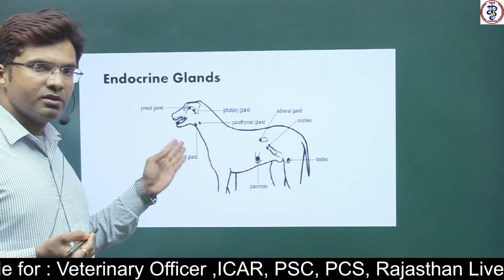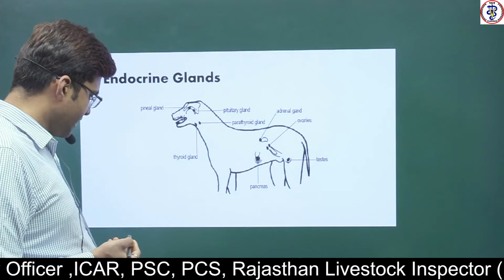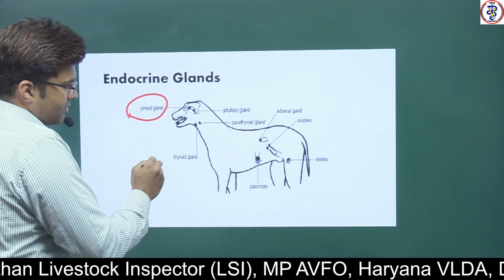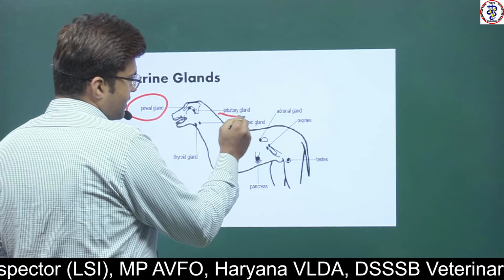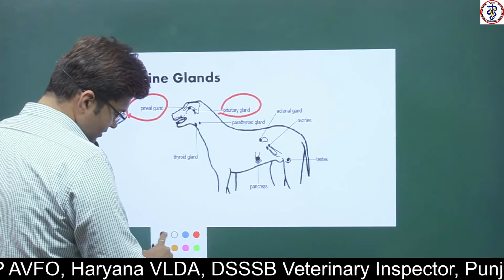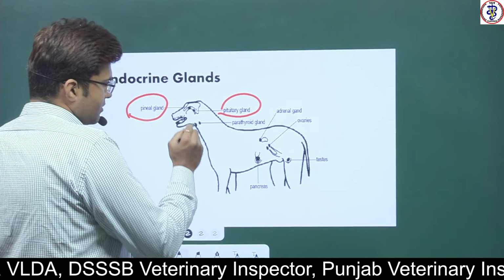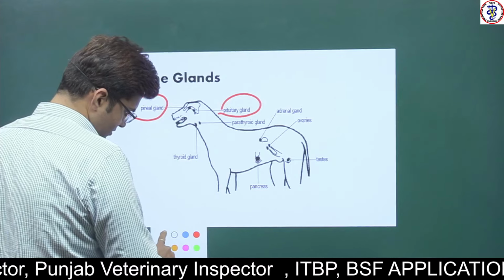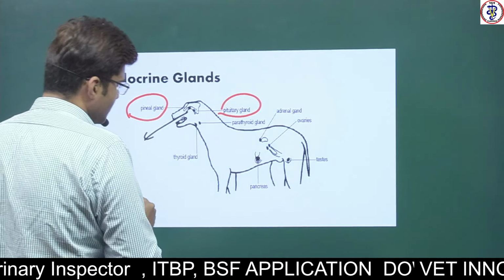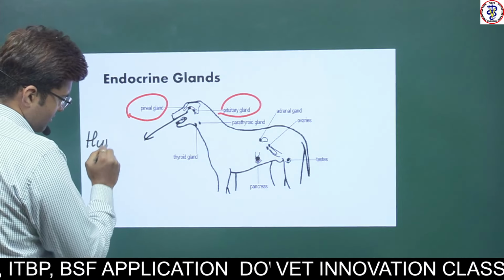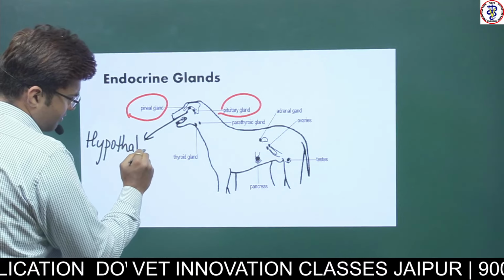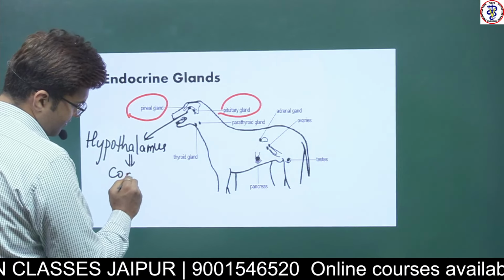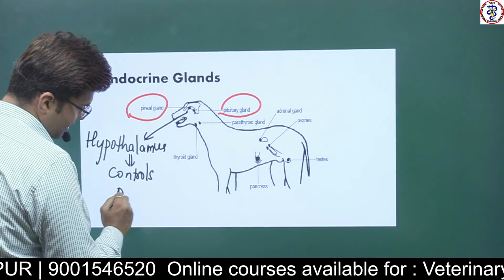Starting from the head region, the important glands are the pineal gland, then the pituitary gland. Also in the head region there is an important gland called the hypothalamus, which controls the pituitary gland.